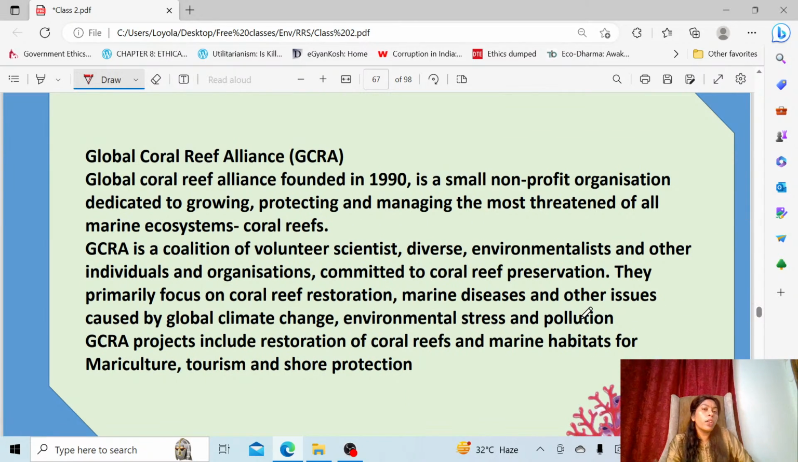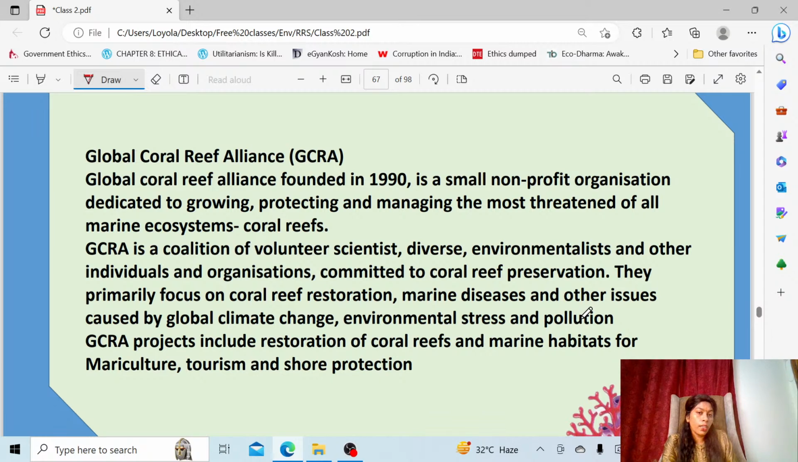Then Global Coral Reef Alliance. This can be asked as a question. This is not a government body or intergovernmental body, because when they ask a question related to a body, they will always focus on what type of body it is, whether it's a government body, an intergovernmental body, or an NGO. This way they will focus the questions. So Global Coral Reef Alliance is completely an NGO only.